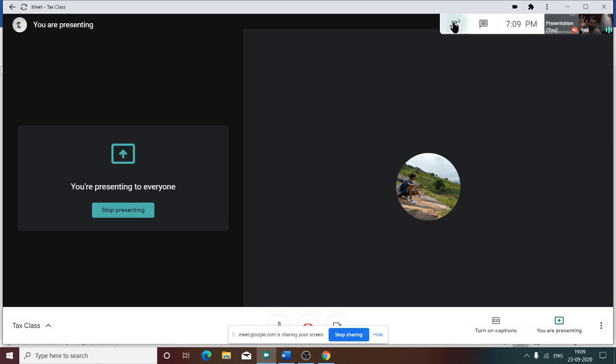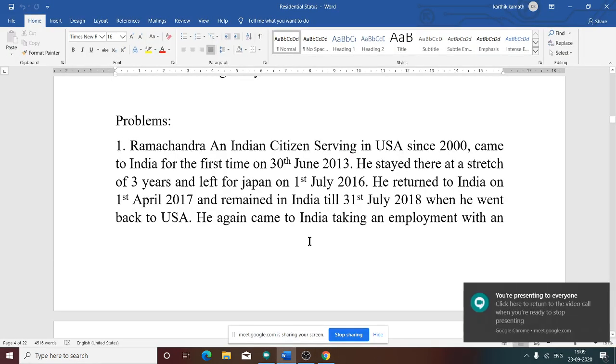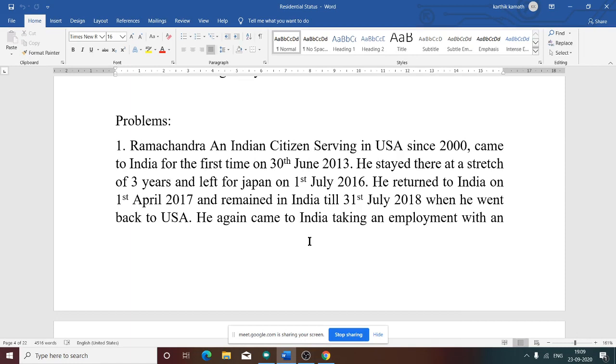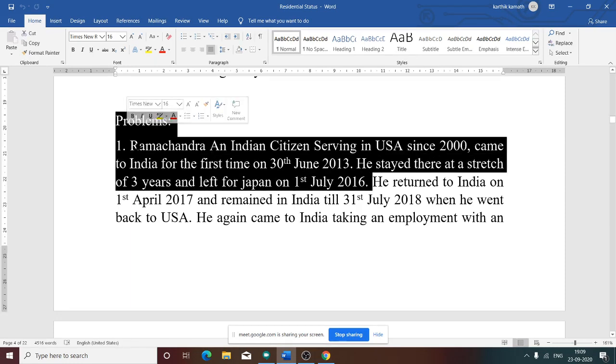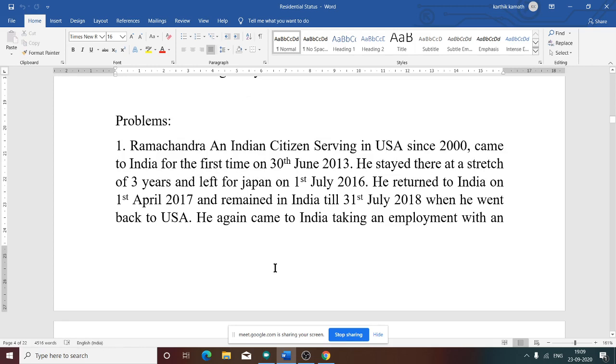First time when he came in 2013, very important date. He stayed in India at a stretch of 3 years, and he left for Japan on 1st July 2016. He returned to India on 1st April 2017. That means from 1st July 2016 to 31st March 2017, he was not there in India.